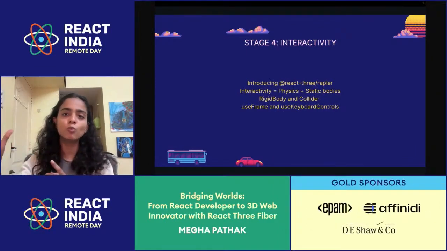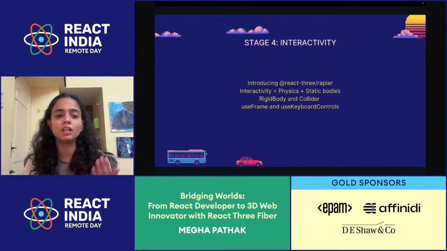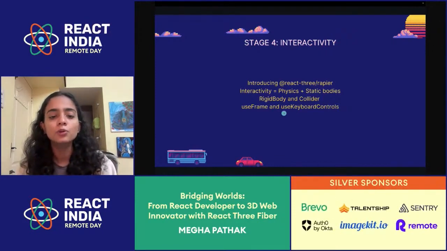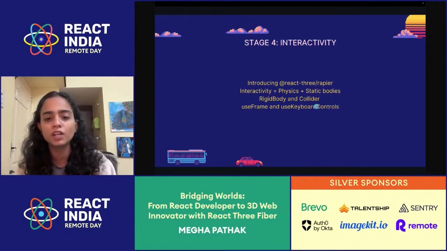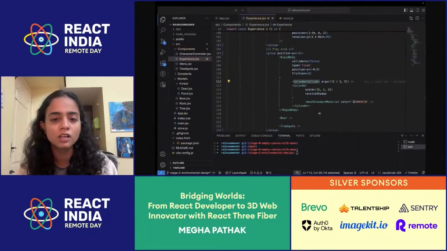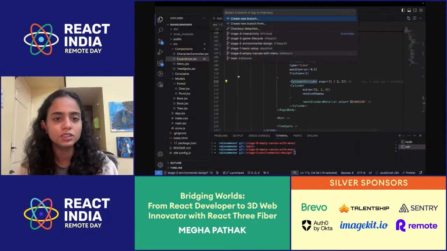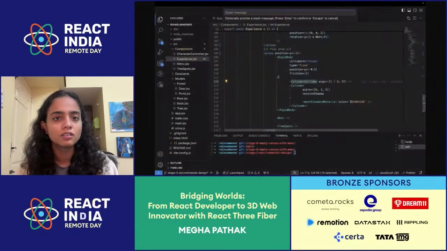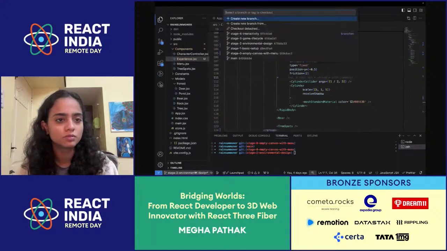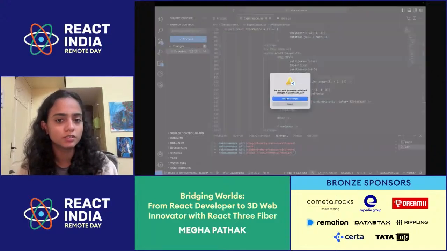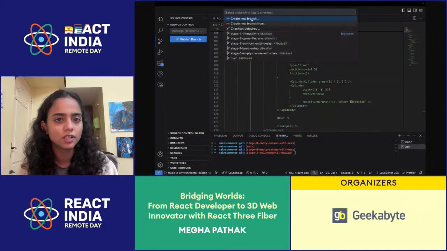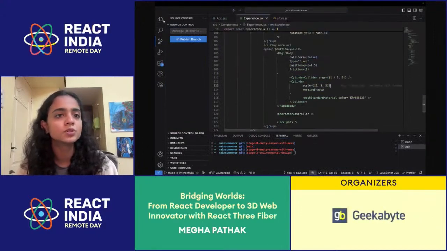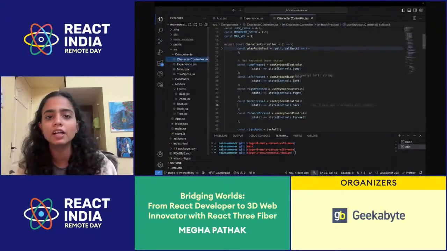Otherwise, a character can move around in a game, but we will never know something happened unless we map that a collision happened between this or a non-living thing or a living thing or something of that sort. And to get all of this working, we will use useFrame and useKeyboardControls as hooks. So let me just get to the interactivity part. Yeah, cool. So in my interactivity, I need to add interactivity to two things.